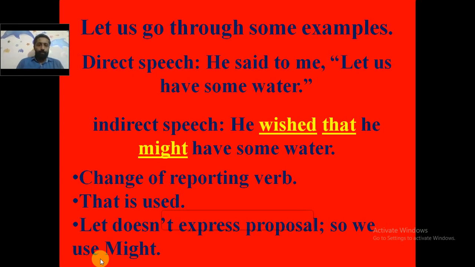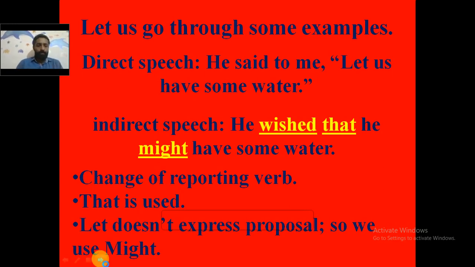We are using might because let does not express a proposal. So these are the 3 changes that have taken place. Change of the reporting verb said into wished, that is used, and since let does not express a proposal, we are using might. I hope you have understood the first example.